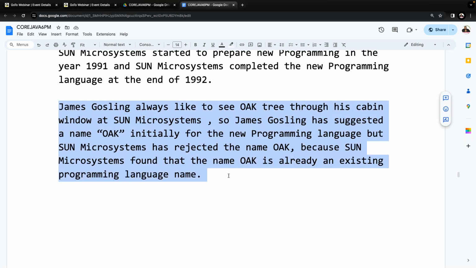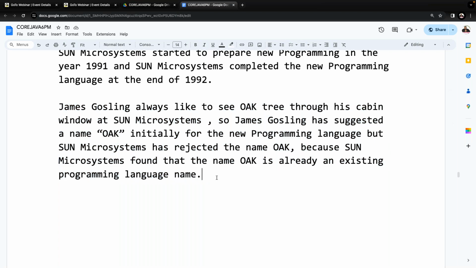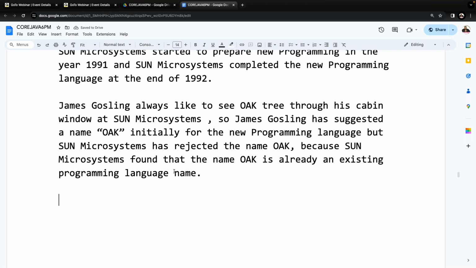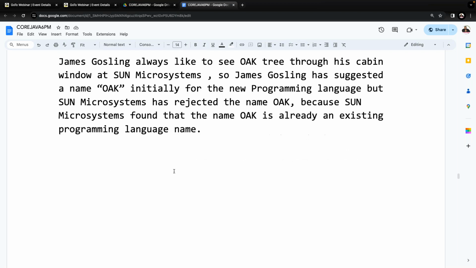Why did James Gosling give that suggestion there? He liked to see a particular tree through his cabin window at Sun Microsystems. The name of the tree is Oak. That's why he gave that suggestion to Sun Microsystems. But of course, Sun Microsystems did not accept that particular name. Got it? What I'm telling you? All of you are getting clarity on this? Okay, leave this particular point here. The next one is what? After this, listen carefully.